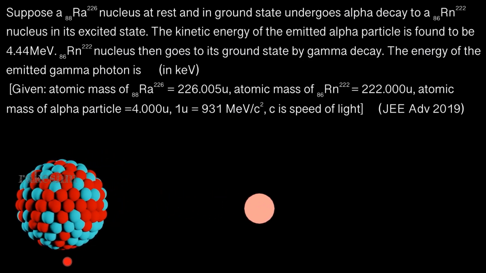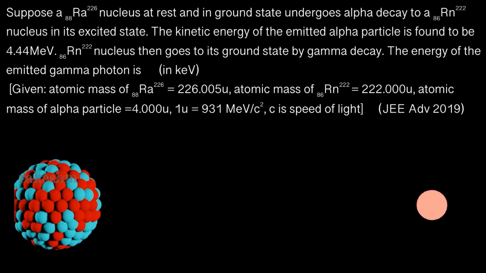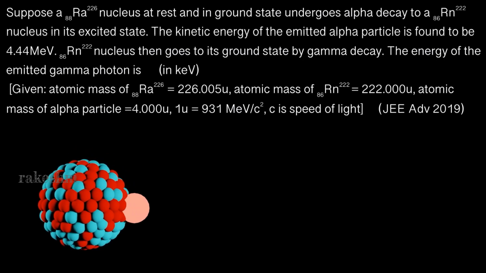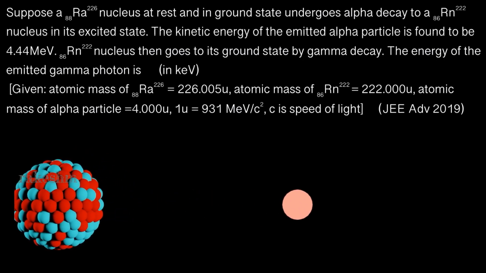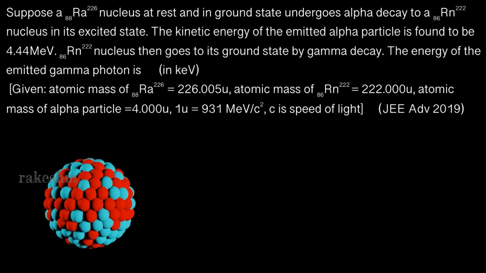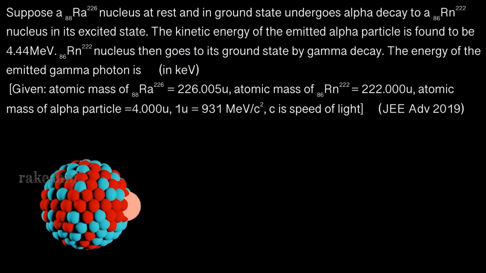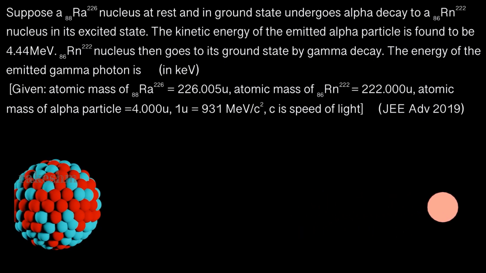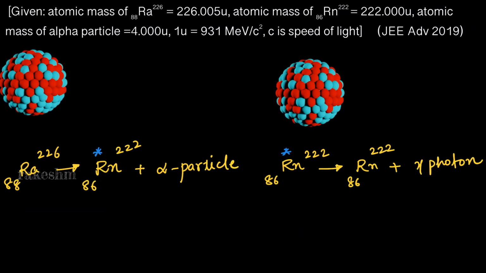You see that it is not vibrating and it releases a gamma photon and it goes back to its ground state. The question is, what is the energy of this gamma photon? So what is the energy of this photon is the question asked.